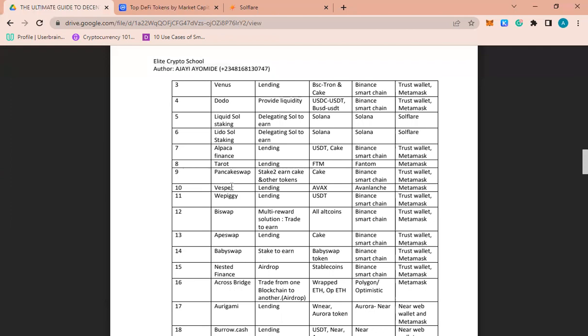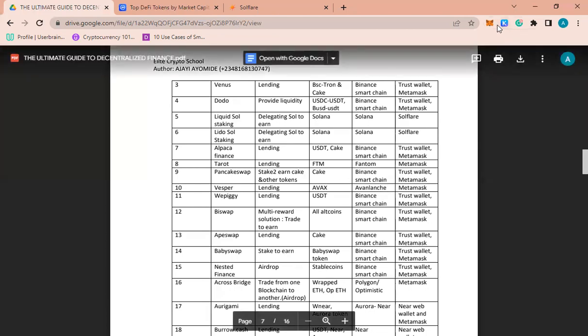Now, Vesper. What you will be doing in Vesper is lending your cryptos to them, and the crypto you'll be lending is AVAX. Of course, you also see others, but AVAX is easy to get. You can get it from Binance, on the Avalanche blockchain. Okay, I think it's the Avalanche C-chain. Avalanche has two chains, the P chain and the C chain.